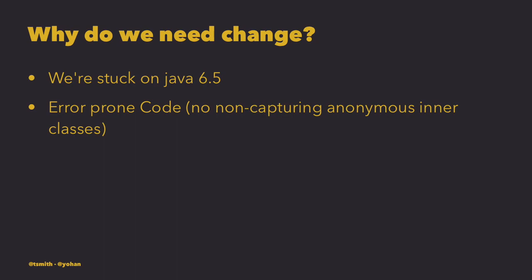Next, Java and Android together can be quite prone to error. I wouldn't work on a crash reporting team if that wasn't the case. Capturing inner classes, for example, leaves your apps prone to memory leaks. And there are syntactical problems with Java 6, such as lambdas and streaming. We just don't have them.